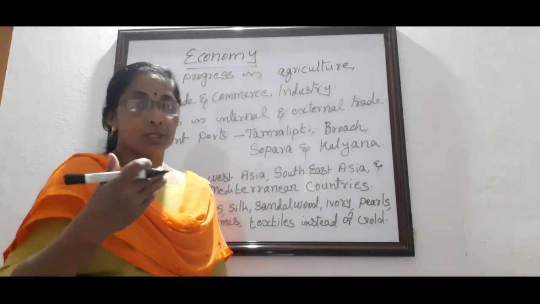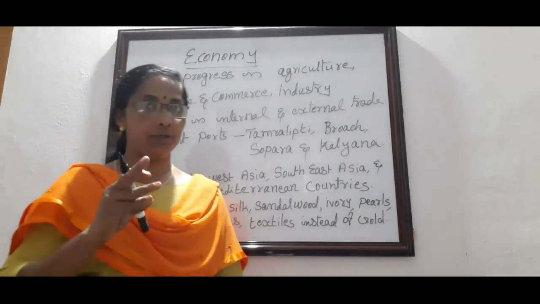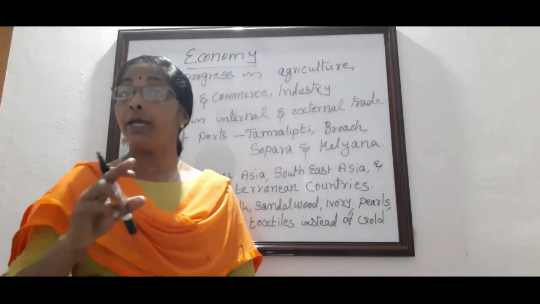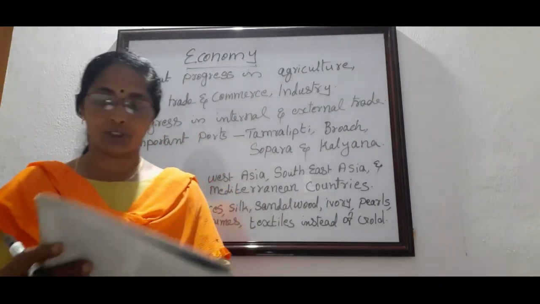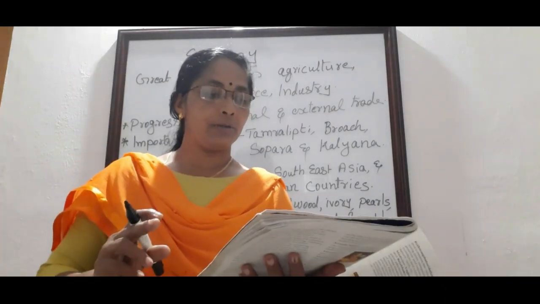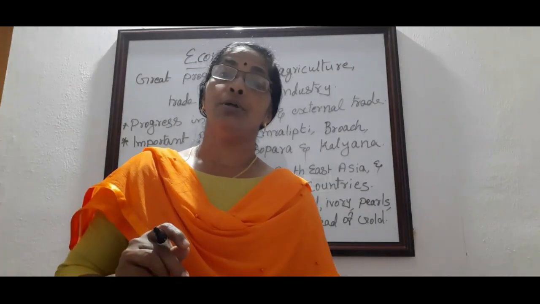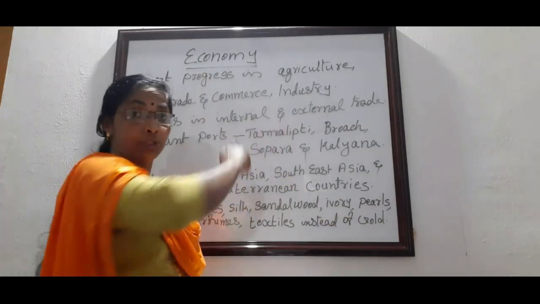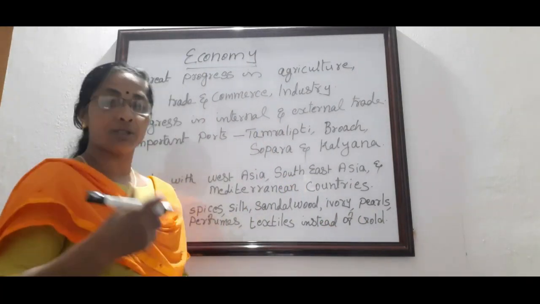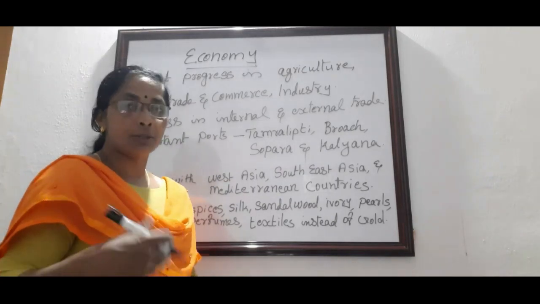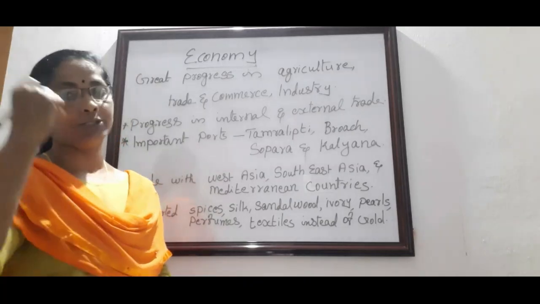Once more, which are the main industries developed during the Gupta period? Weaving, carpentry, pottery and metallurgy. What's the term meaning metallurgy? All of you take your textbook. Look at it. The scientific study of the metal and its uses. During that period, that means the 4th century AD, Indians knew about the different types of metal and how they could use it for different purposes. That also they learned many years ago.